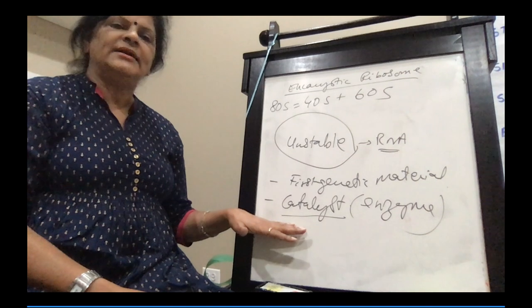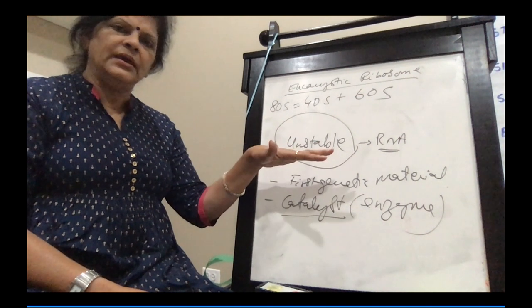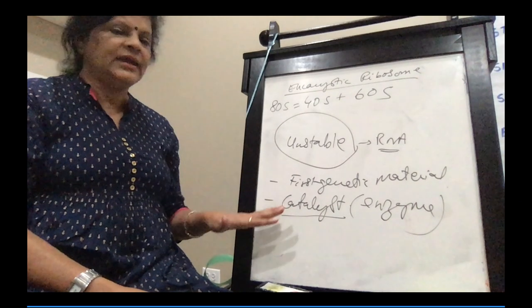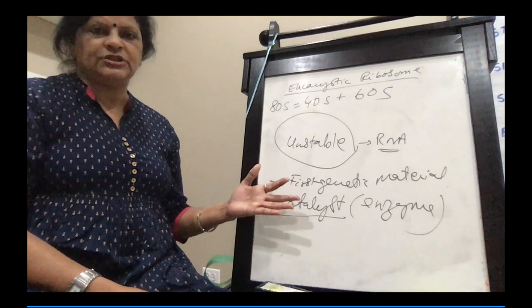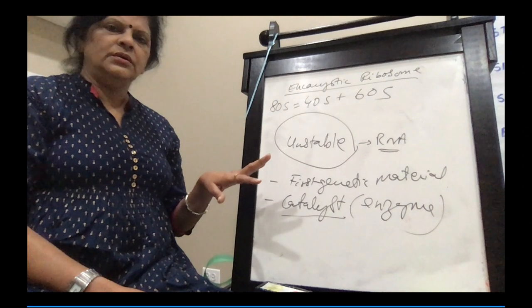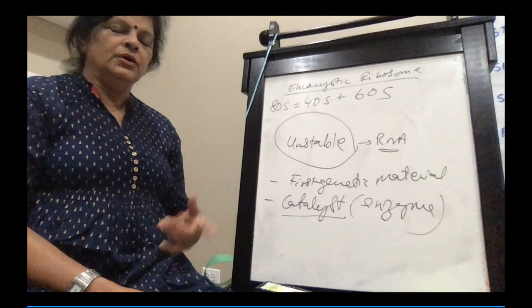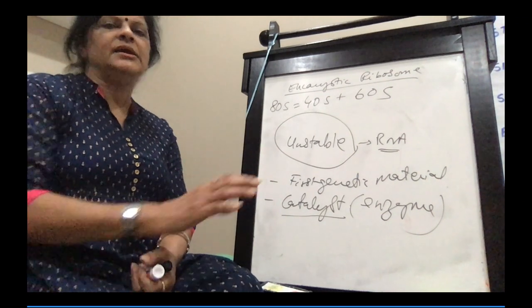Now, coming to the catalyst part. Like I said in the beginning, RNA was the enzyme or the catalyst. A catalyst accelerates the rate of a reaction, right? But later on, if you have studied the enzyme chapter in the 11th standard, you all know that enzymes are proteins.